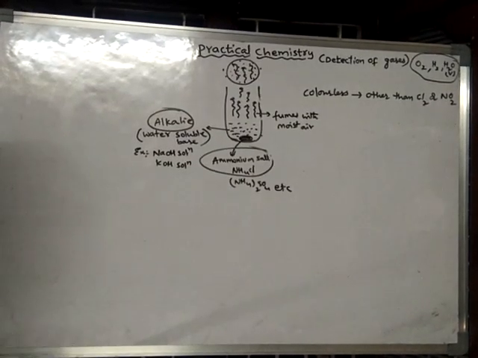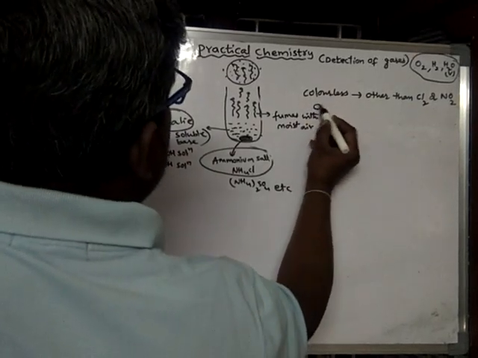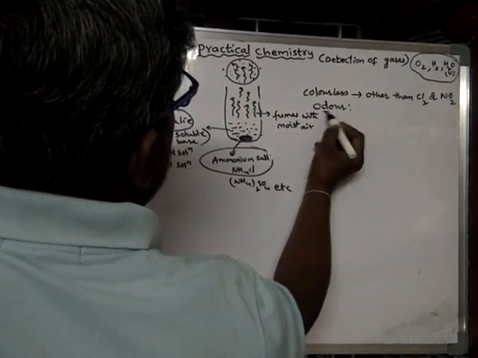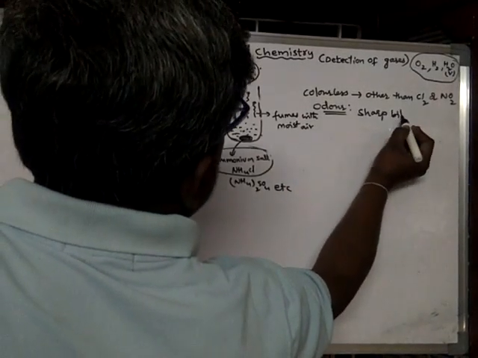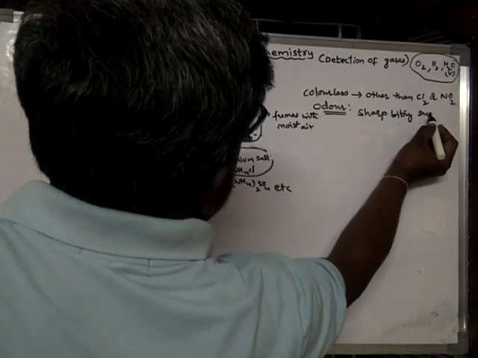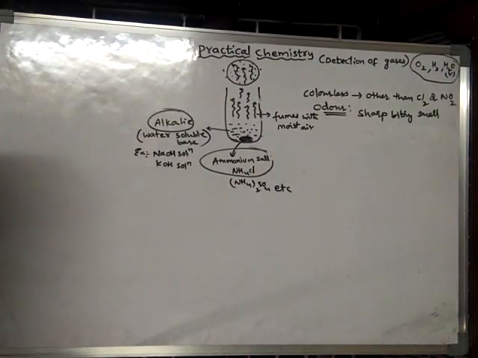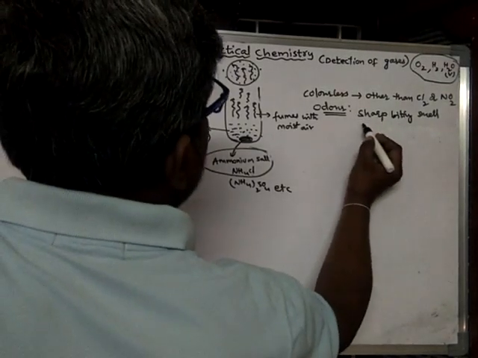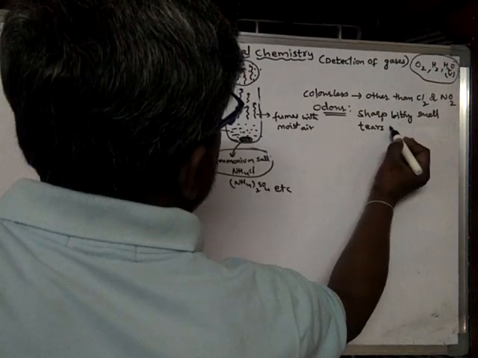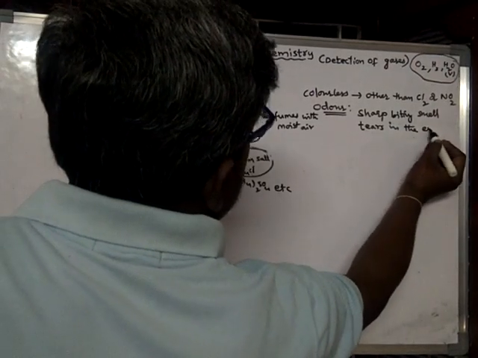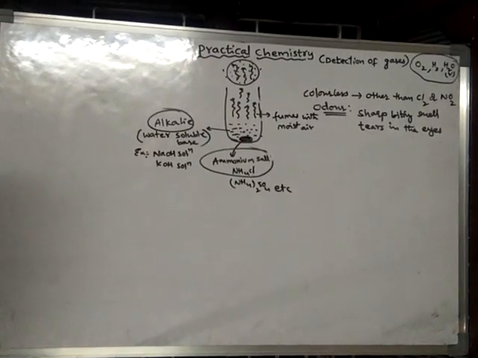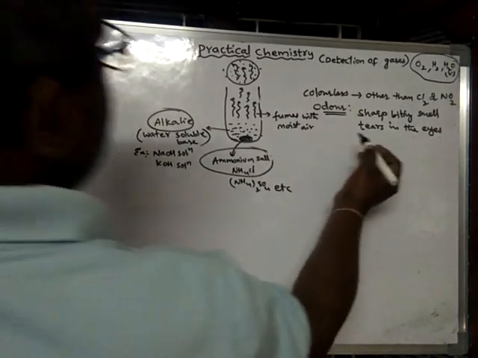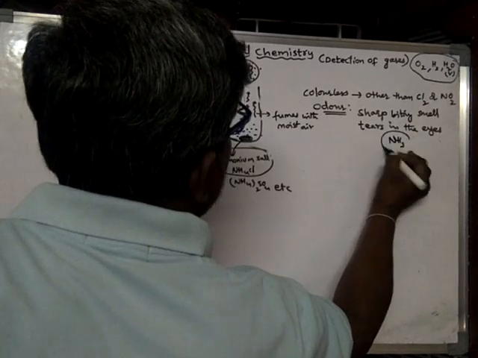Now, if you test the odor, means smell, it is showing a sharp biting smell, and also brings tears in the eyes. So already we learnt which gas produces tears in the eyes and which gas will produce a sharp biting smell. So the gas is ammonia. From this we can easily understand the gas is ammonia gas.